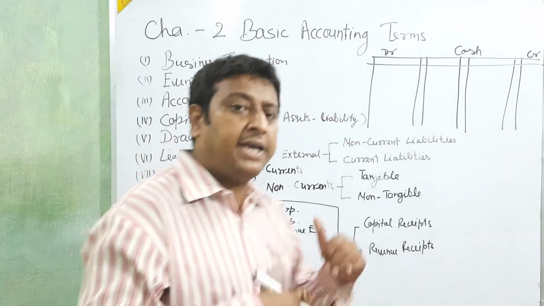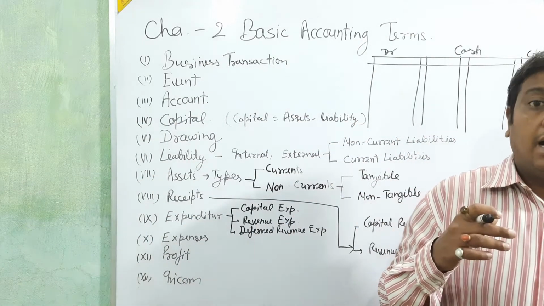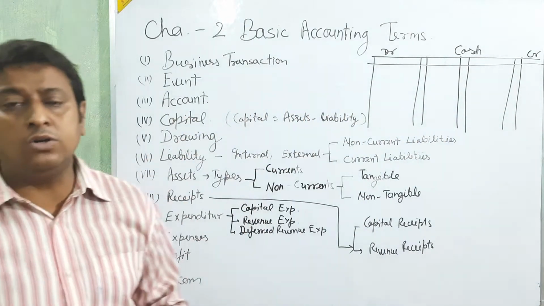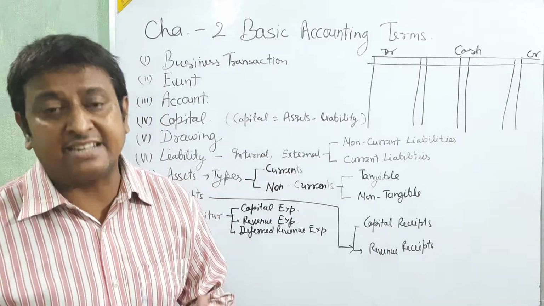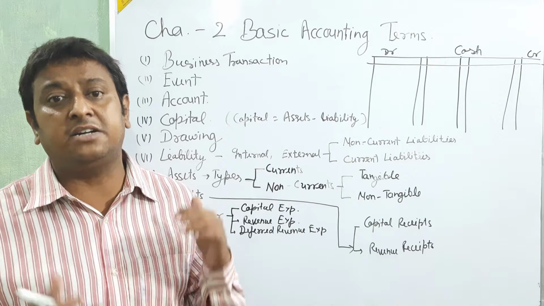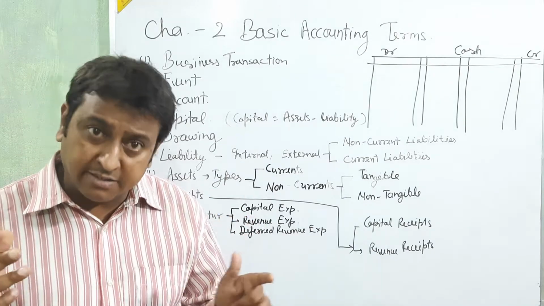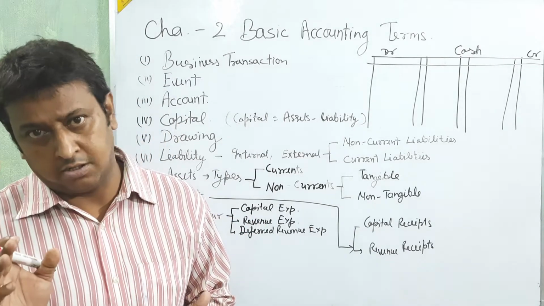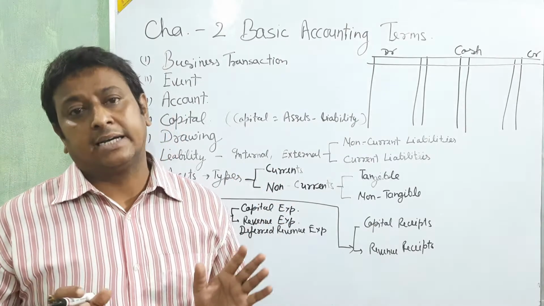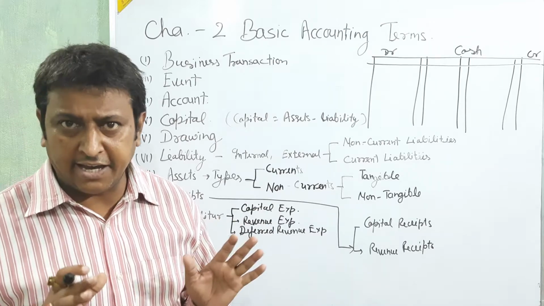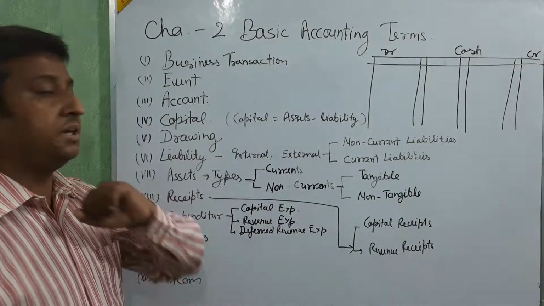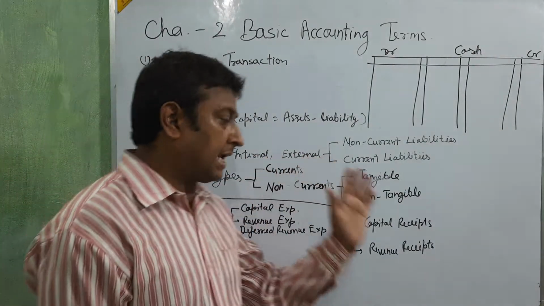If you are liable for paying an amount, or under pressure to pay that amount, that is a liability. Like that, if you take a bank loan, the bank loan is your liability. Creditor is your liability, because you should pay the amount for sure. Without paying, you do not get any relief. You are going to pay that amount for sure. That is called liability. Now we go to the types of liability.